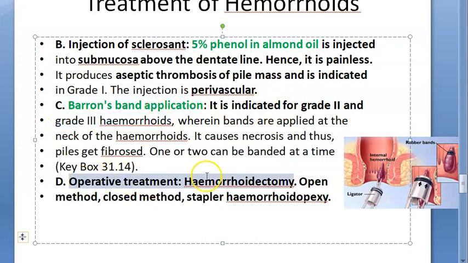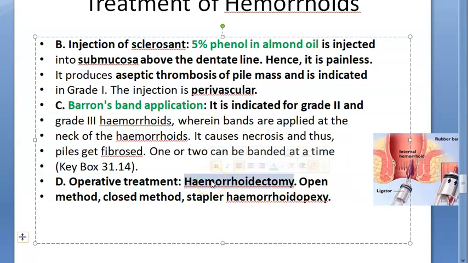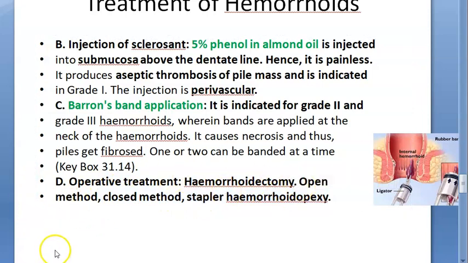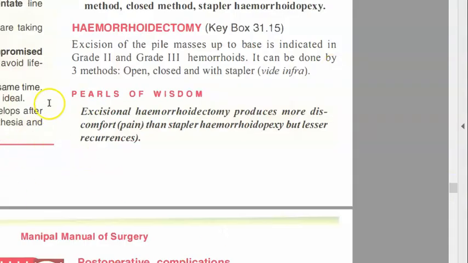Okay. Then you have operative treatment. That is operative. What will you do? The name is so easy. Hemorrhoids treatment by surgery, hemorrhoidectomy, open method, closed method, stapler hemorrhoidopexy, so many others. Okay, so this is operative. Now we have to look at what? Hemorrhoidectomy. We have to look at this one now, right? Interestingly, they are saying that this is indicated only for grade 2 and grade 3. Then what will they do for grade 4?